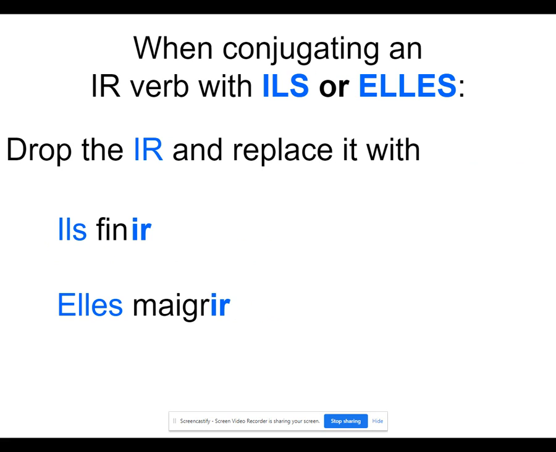And the last one: when conjugating a regular IR verb with ils or elles plural, we're going to drop that IR and replace it with, we're going to stay funky, ISSENT. Now remember that ENT is always silent when we say it, so this is not going to be any different here. We're used to the ENT, we just have to remember the ISS. So they finish or they're finishing, drop the IR, replace it with ISSENT. Ils finissent. It's almost like the ISS is not there, okay? They're losing weight or they lose weight, drop the IR, replace it with ISSENT. Elles maigrissent.